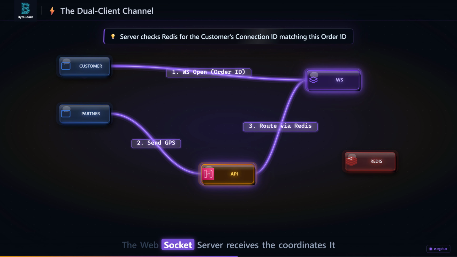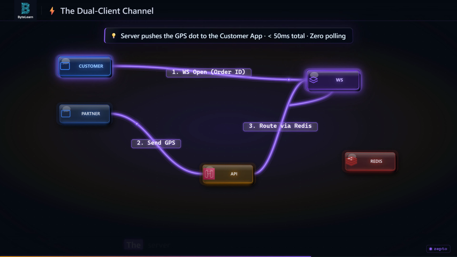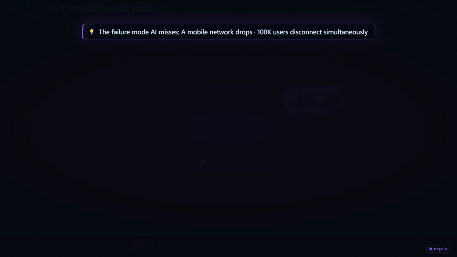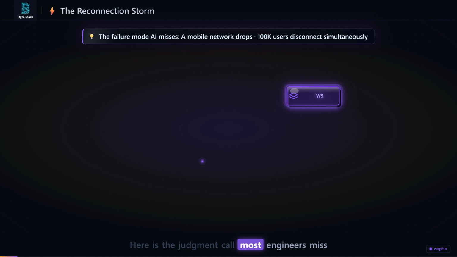The WebSocket server receives the coordinates. It asks Redis, what is the connection ID for the customer watching this order? Redis replies instantly. The server pushes the new coordinates down the customer's open connection. The dot on your screen moves. Total latency under 50 milliseconds, zero polling, zero wasted database queries. Now I want to show you the one failure mode that destroys this perfect design. Here is the judgment call most engineers miss until it takes down their system.